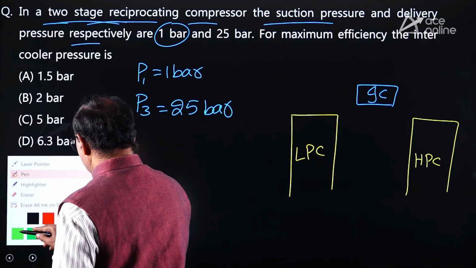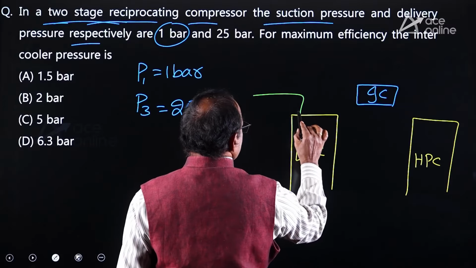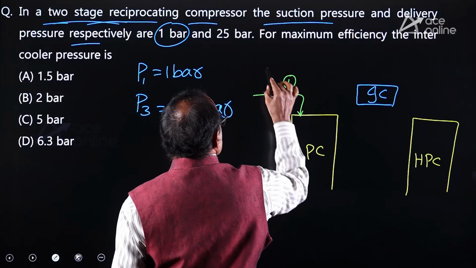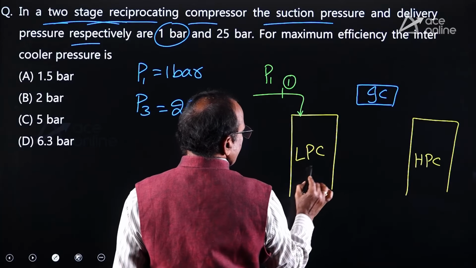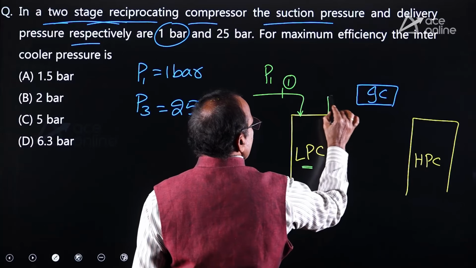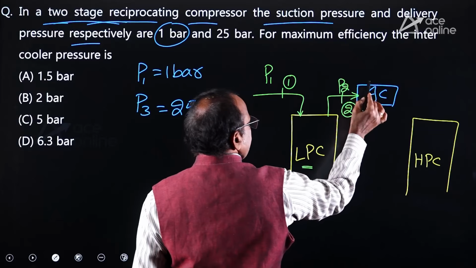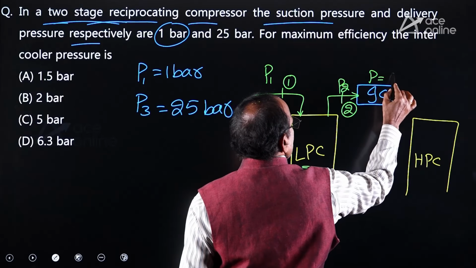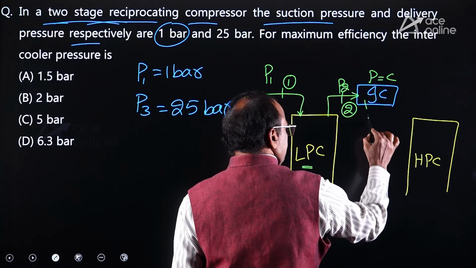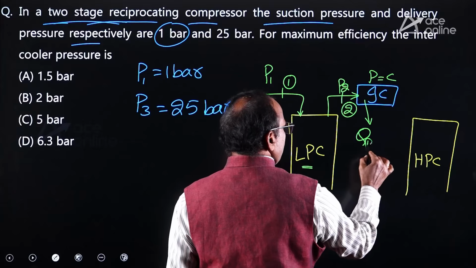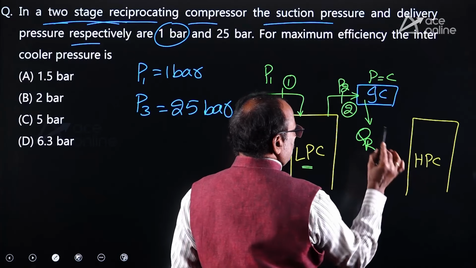Now for the low pressure compressor, the local atmospheric air is entering with a pressure P1. Because of the compression in the low pressure compressor, pressure increases from P1 to P2. At constant pressure P2, the compressed air rejects heat to the coolant available in the intercooler.